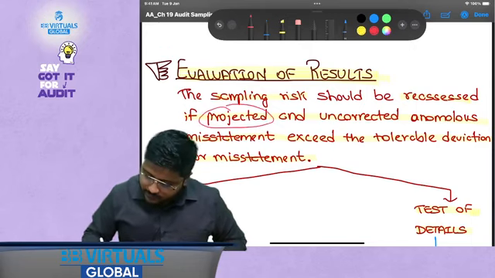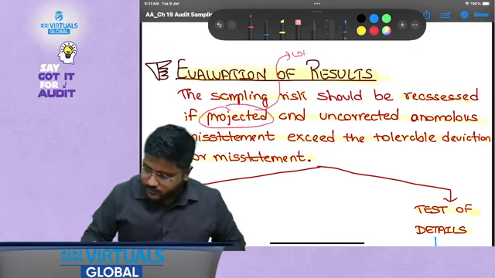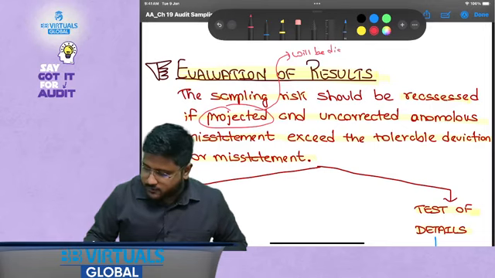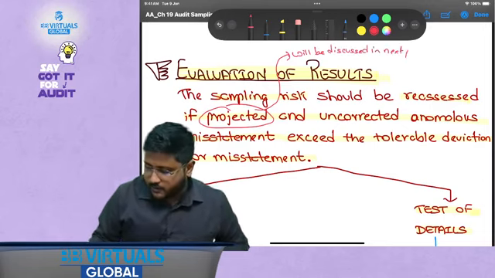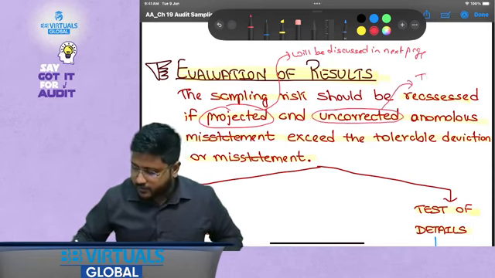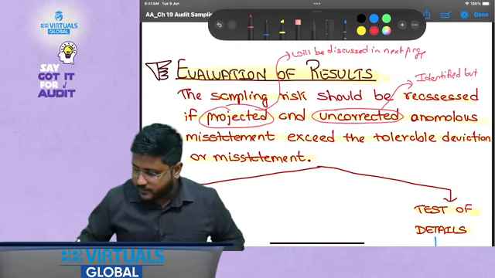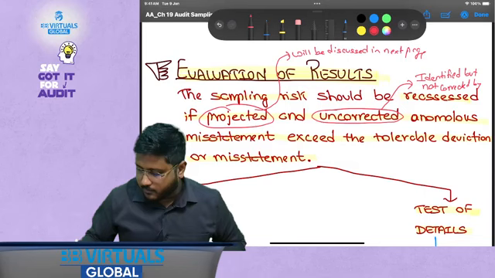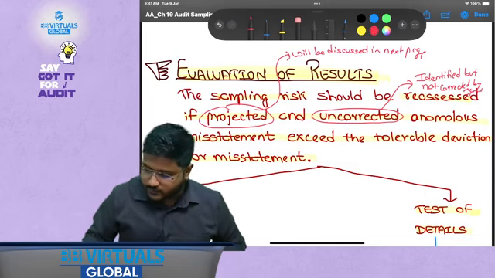Projected will be discussed later in the next page. But when I talk about uncorrected, this is identified but not corrected by management. Okay, I hope this is clear.